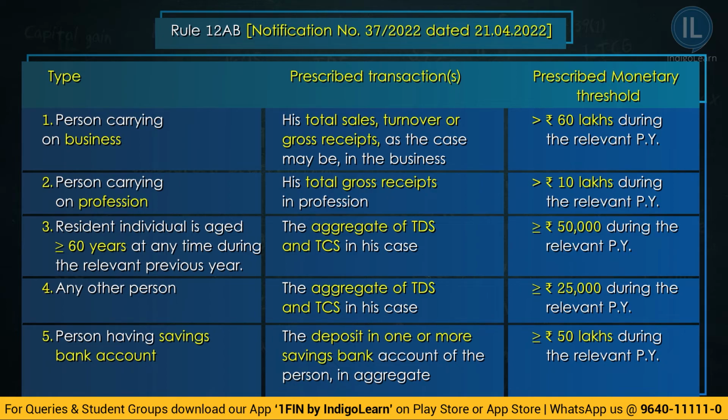return of income. And the next one, when the person's age is less than 60 years and the TCS and TDS combination is greater than or equal to 25,000, he must file the return of income. And the last one, if the deposits in savings account are greater than or equal to 50 lakhs during the previous year, he must file the return of income under this act. So, these are the categories of people who have to file the return of income compulsorily.